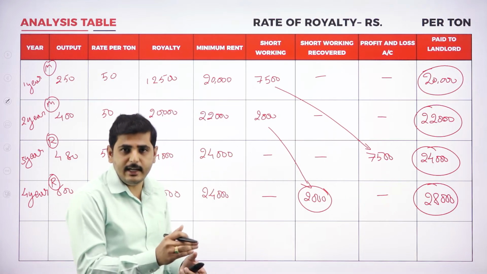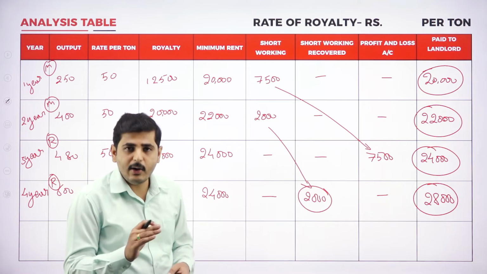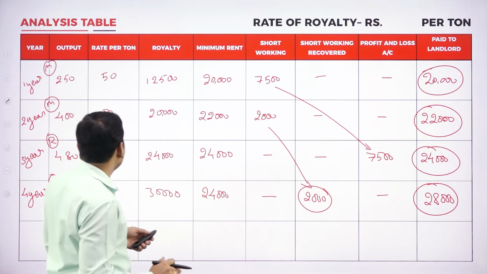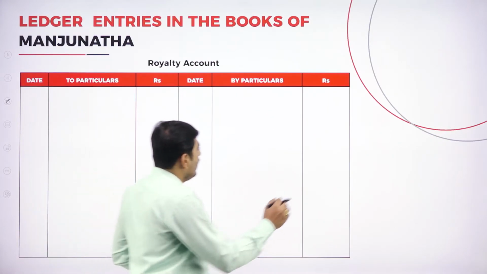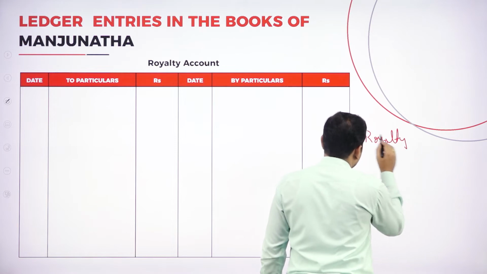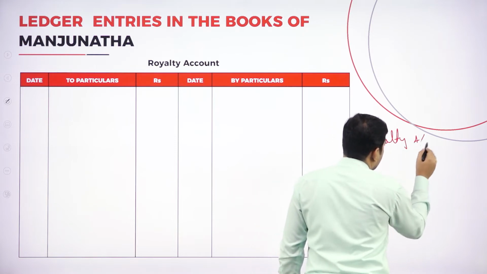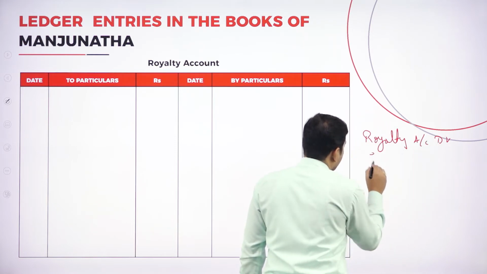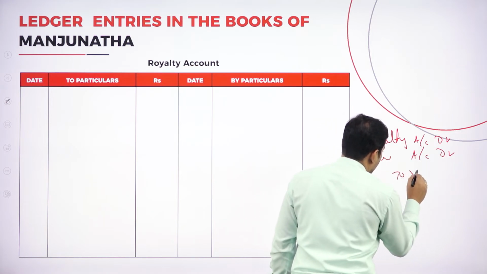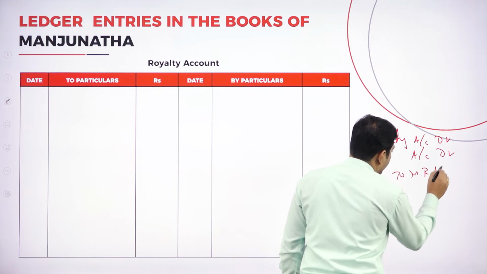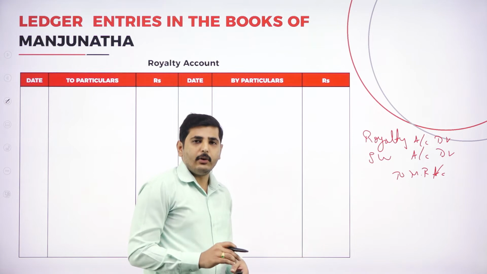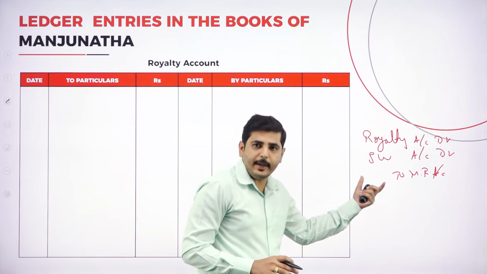The next entry is royalty account debtor, short working account debtor, to minimum rent account. So I am writing here the journal entry: royalty account debtor, short working account debtor, to minimum rent account, being royalty and short working transferred to minimum rent. This entry is for when you are paying the minimum rent.